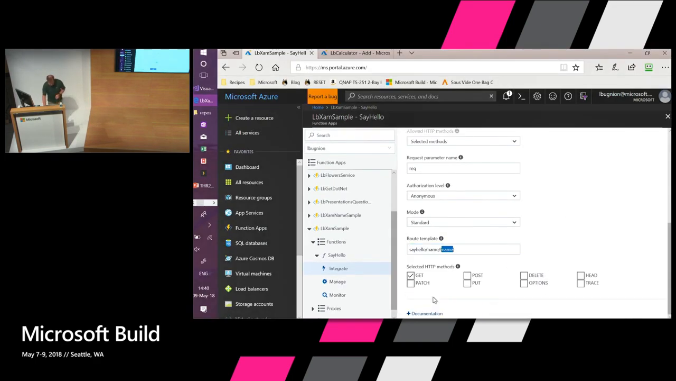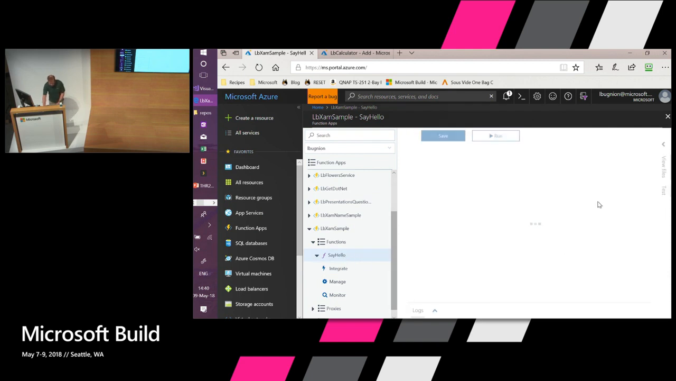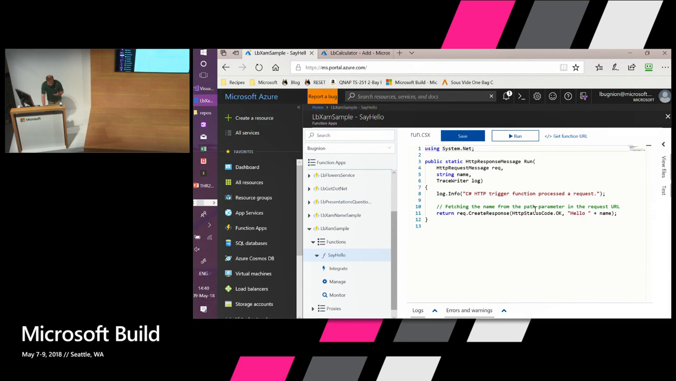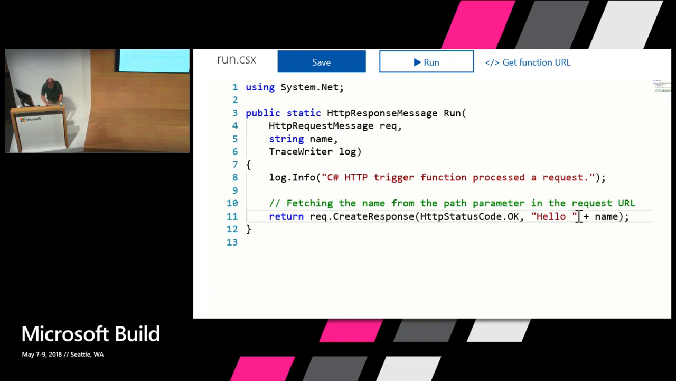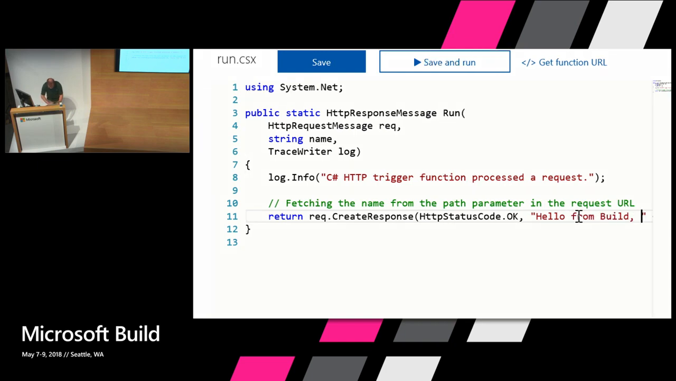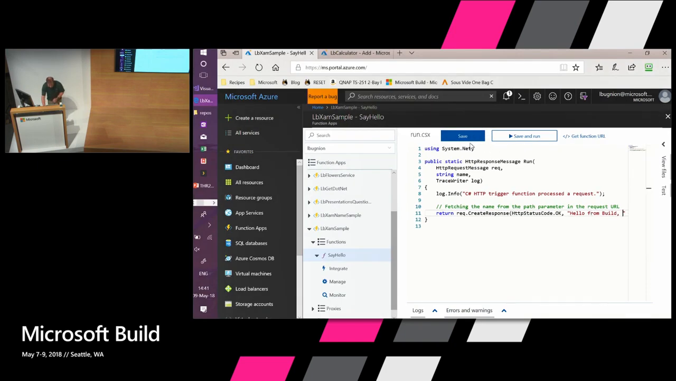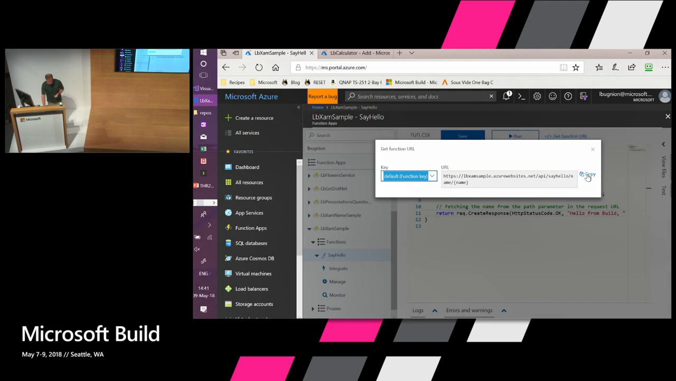Cool. So now I can save this. Let's go back to say hello. And when I have the code, then I can start coding directly in the web browser. Now, of course, for production, I wouldn't necessarily do that. But as a way to quickly start, it's a great way. So for example, I can say, let's go here and say hello from build, and then the name. Now I'm going to save. And since this is an HTTP request, an HTTP trigger, I can go and get the function URL here. Let's copy that. The function is already running and deployed, right?